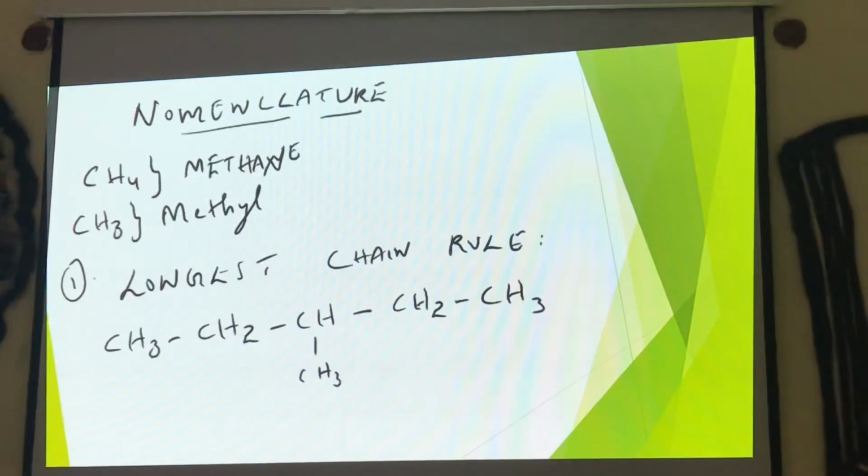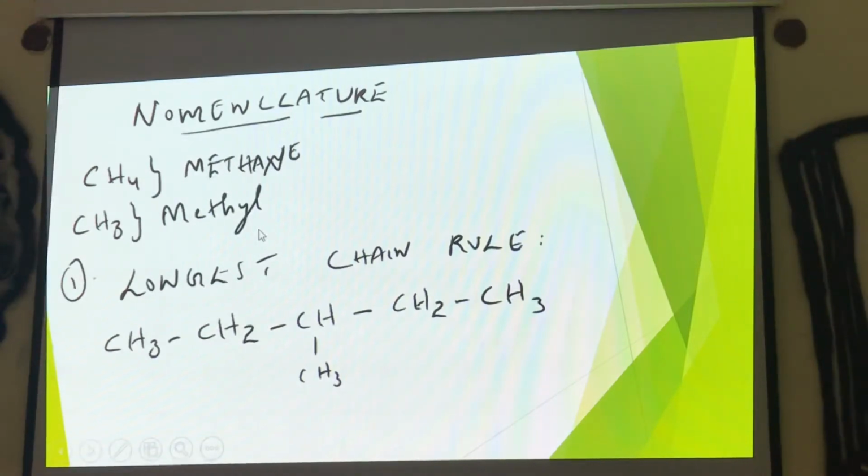Now coming to the most important thing, nomenclature or naming. CH4 is called methane. If I remove a hydrogen from this, it becomes CH3, which is called methyl. From an alkane, if one hydrogen is removed, it becomes alkyl. For example, from ethane, if one hydrogen is removed, it becomes ethyl respectively.